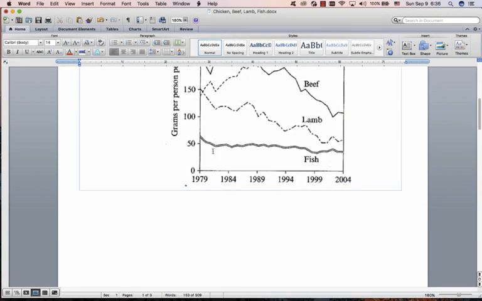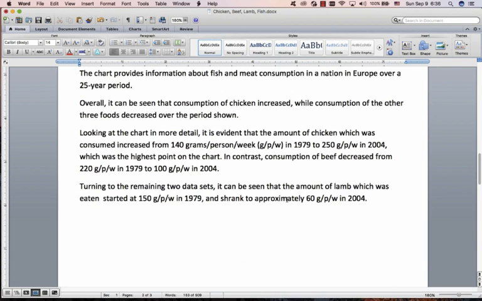Right, then we're going to do fish. Can you think of anything to say about fish? The line's pretty flat. This is more advanced, but throw it in. Consumption of fish. You don't have to do this. It's nice for 2 reasons. Gives you another comparative, gives you a few extra words, but then it also gives you a relative pronoun, an it or a this, and that's always very nice.